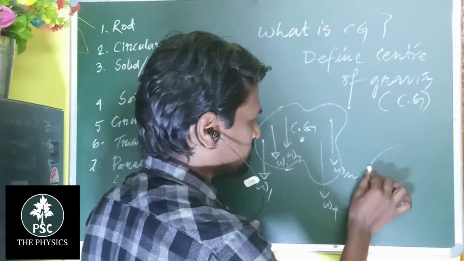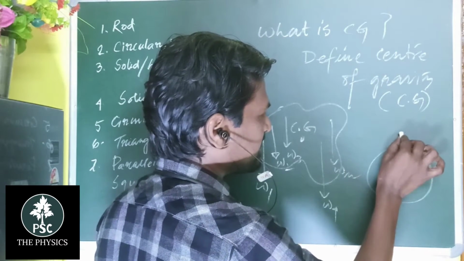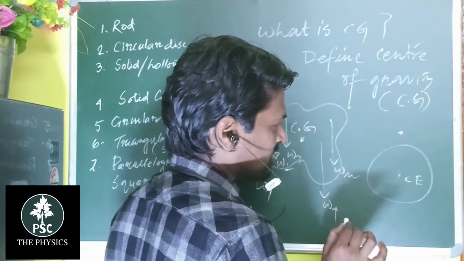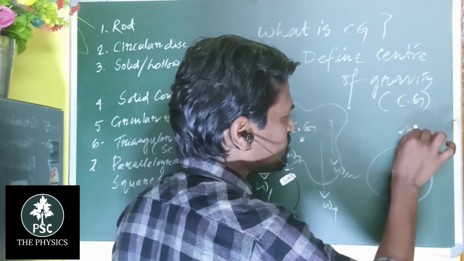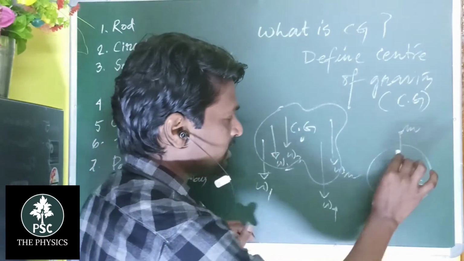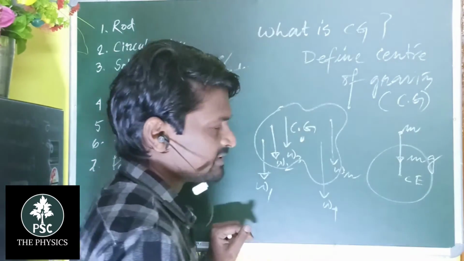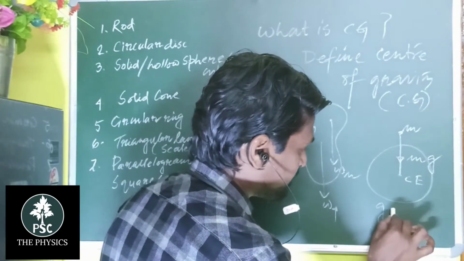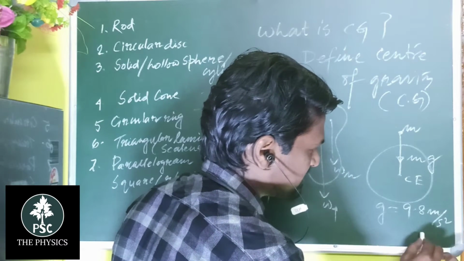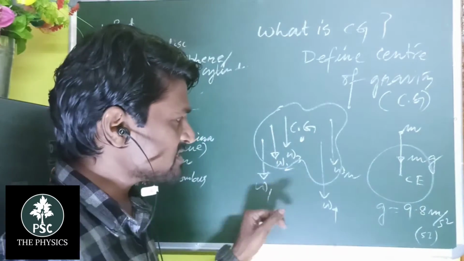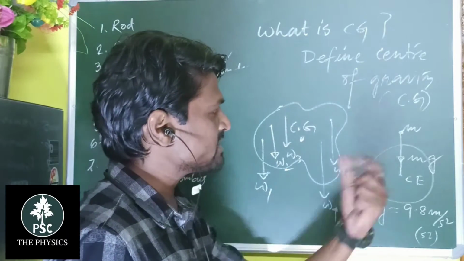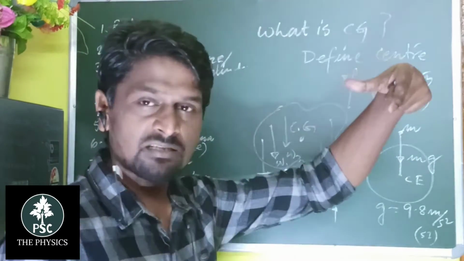Suppose there is the Earth, students, and if there is a point object, then this is the center of the Earth, and if the mass of this point is m, then the Earth attracts that particular mass along this direction with a force, and we know that this is mg, where g is the acceleration due to gravity, whose approximate or average value is 9.8 meter per second square in the SI system. If we multiply it with mass, we get weight. So weight equals mg.